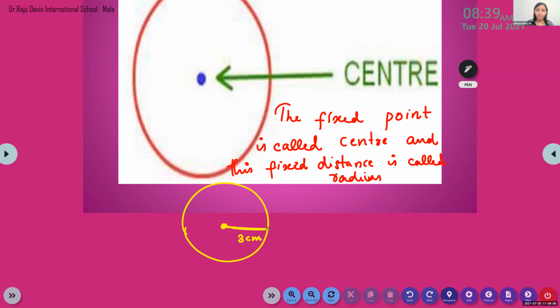Clear? Yes, ma'am. When you make a circle with your compass, your compass tip will make a hole. That hole indicates its center point. Center. And the distance which we have taken for drawing the circle is known as radius. Clear, children? Did you understand, children? Yes, ma'am.